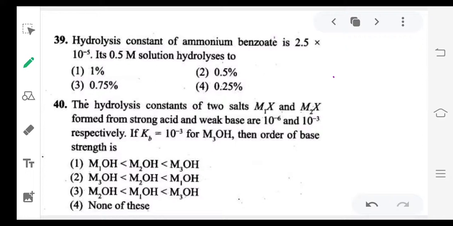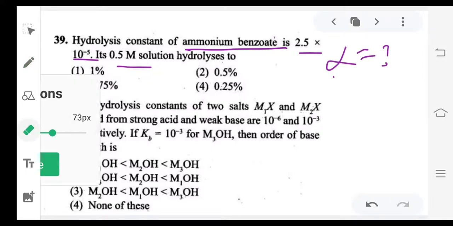Hydrolysis constant of ammonium benzoate is 2.5 into 10 power minus 5. Its 0.5 M solution, hydrolysis up to what percent? See, ammonium benzoate is formed from ammonium hydroxide, a weak base, and benzoic acid, a weak acid. So it is a weak acid, weak base salt. They have given the hydrolysis constant, that is the Kh value, and the concentration 0.5 M. So we have to calculate the alpha value they are asking.